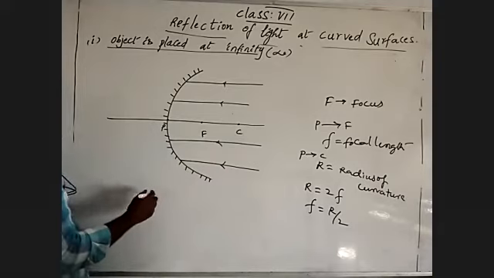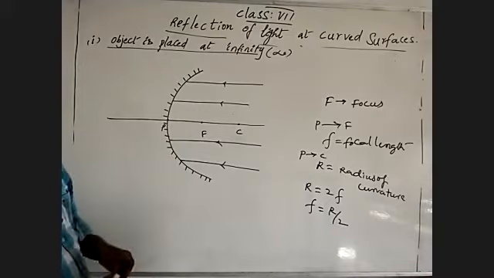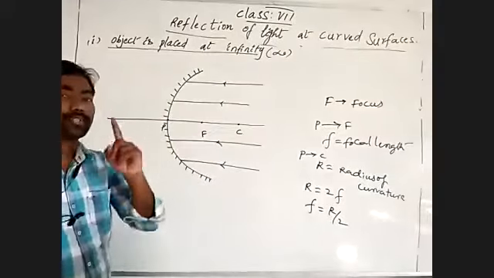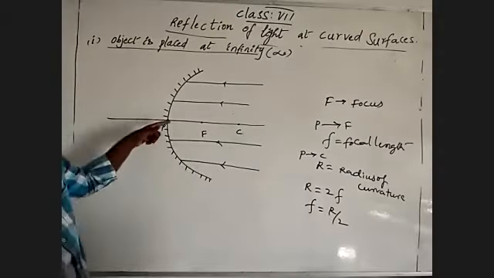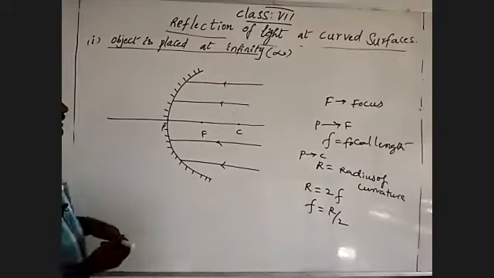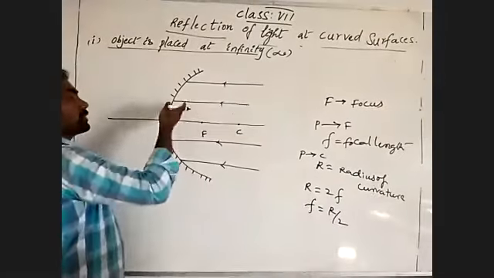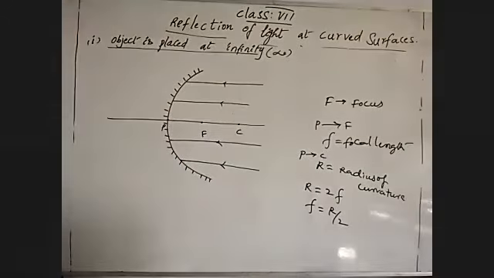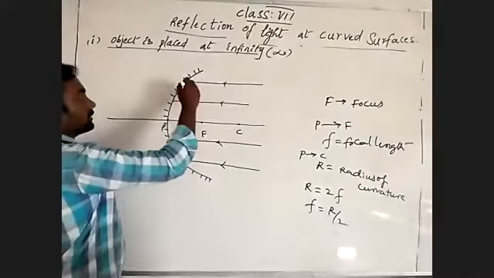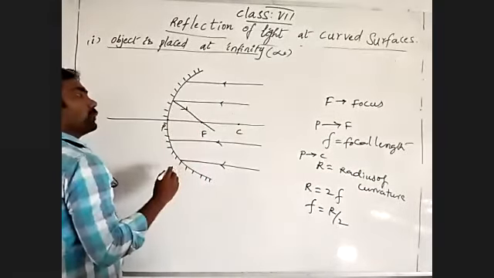When a parallel beam of light rays is incident, as we discussed yesterday, a light ray which travels parallel to the principal axis takes reflection through the focus. Now these 4 light rays are coming from infinity parallel to the principal axis. Then these light rays take reflection through the focus. By using a ruler, we may draw perfectly.